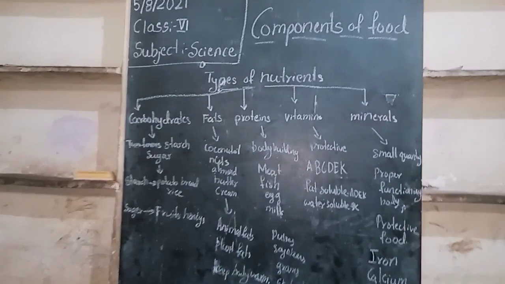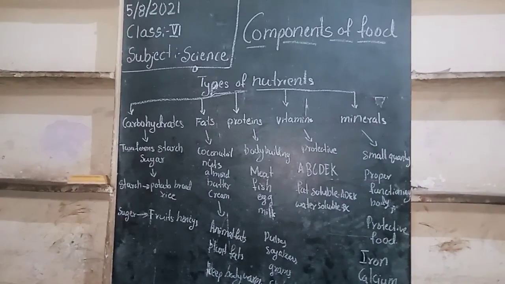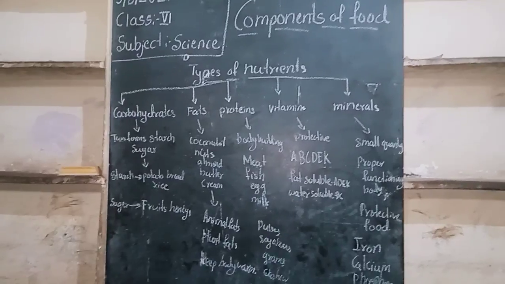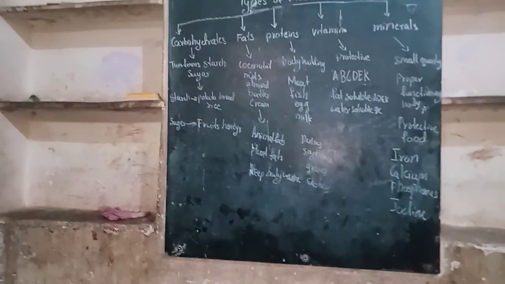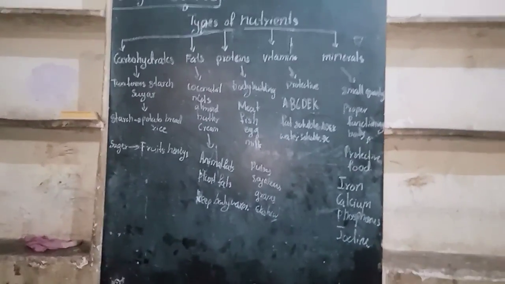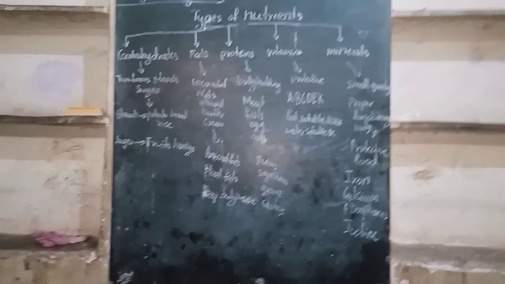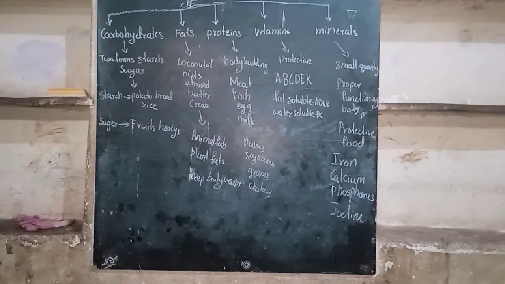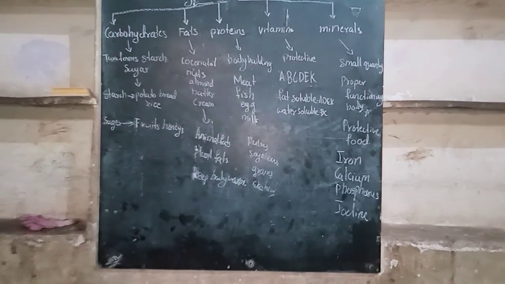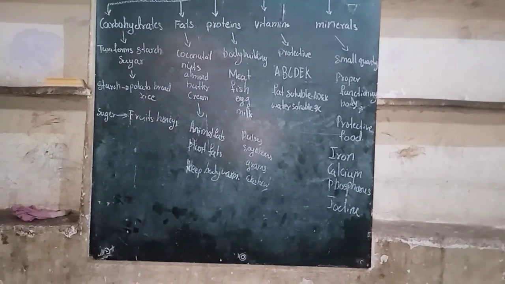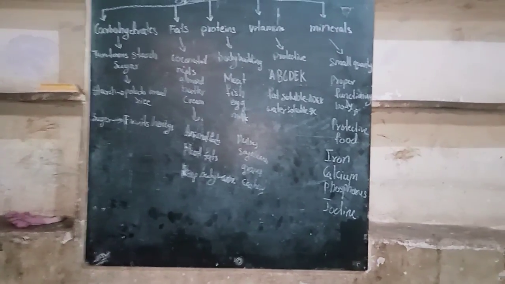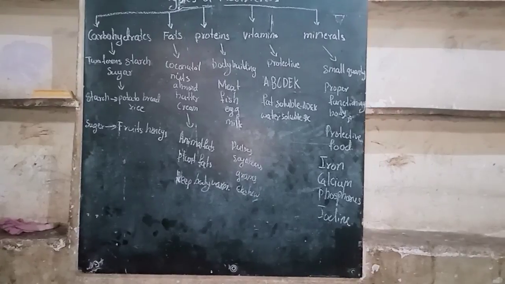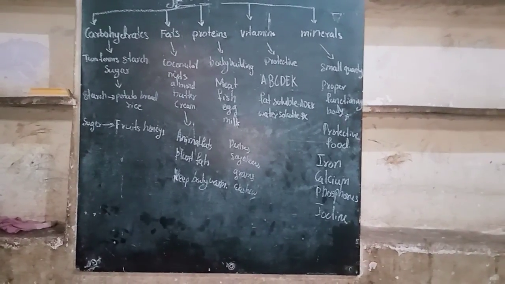So, in our food we have totally 5 types of nutrients. How many types of nutrients are there? 5 types of nutrients we have in our food. In that, first one is carbohydrates, then fats, proteins, vitamins and minerals.